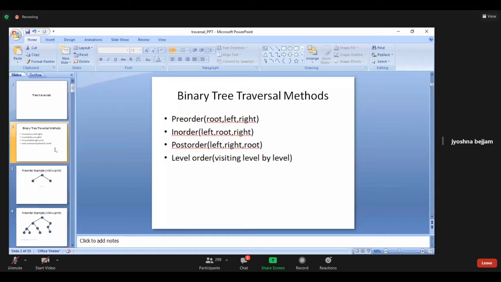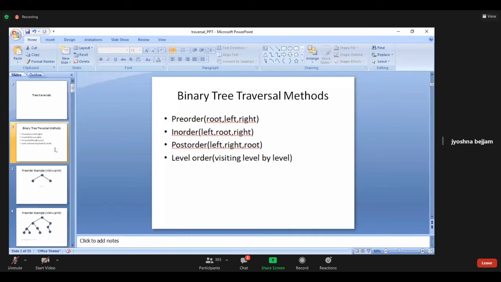When I say pre-order, pre means first. First we are visiting the root, then the left subtree, then the right subtree. Okay, root, left, right. According to that, when I say in, it means between left and right we are visiting the root. So that is the reason it is called in-order. And coming to the third one, post-order. Post means later.